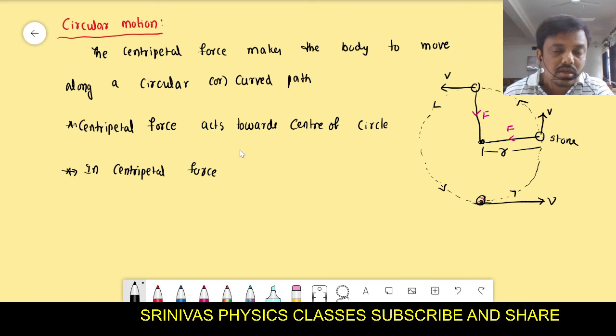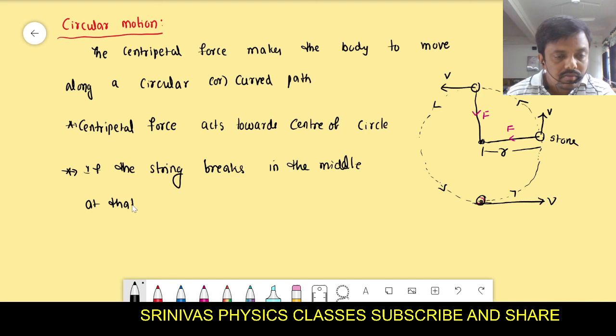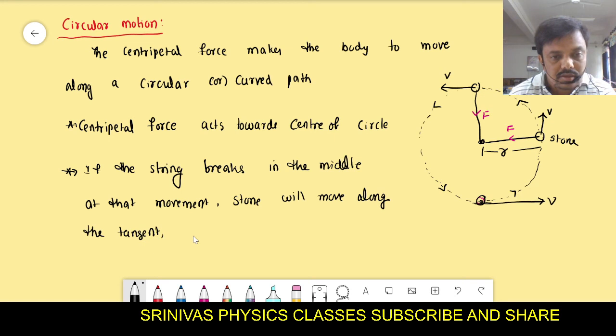At that moment the stone will move along the tangent. It will not continue in the circular path.